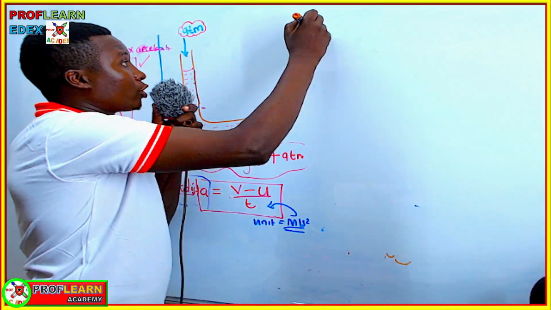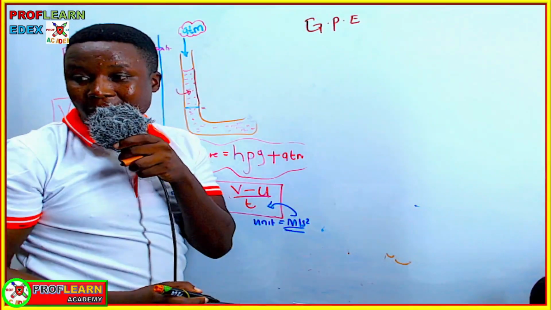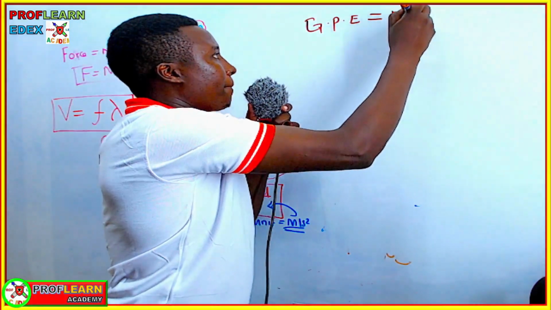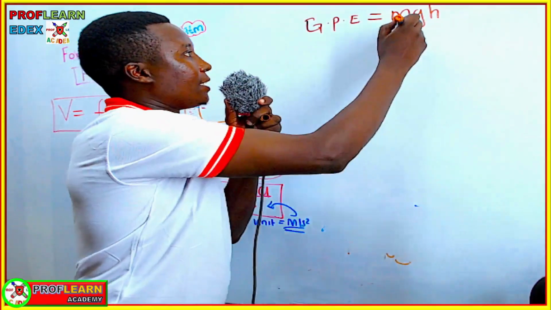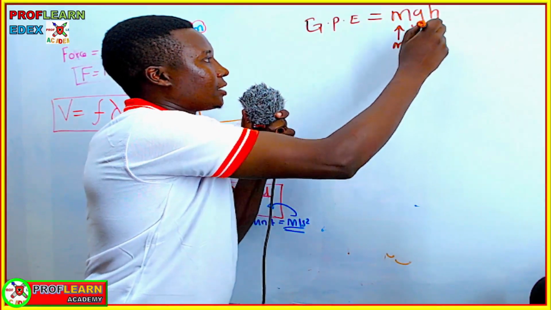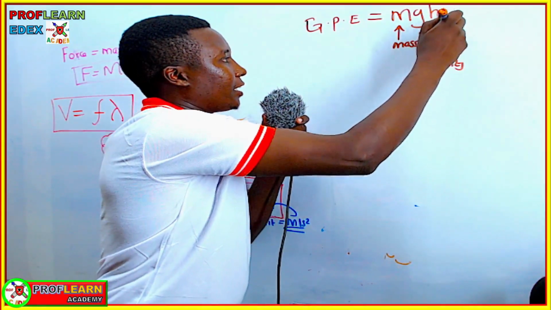So this is going to be the gravitational potential energy formula. You will not be provided that. You must know that gravitational potential energy is mass times gravity times height, mgh. This represents the mass, this represents gravity, and this is the height.